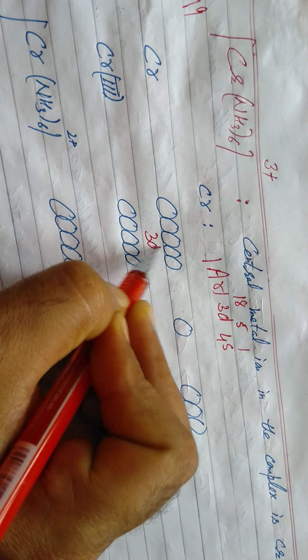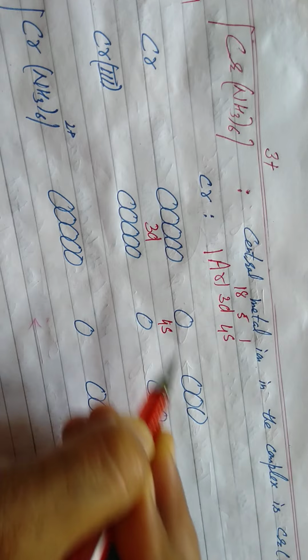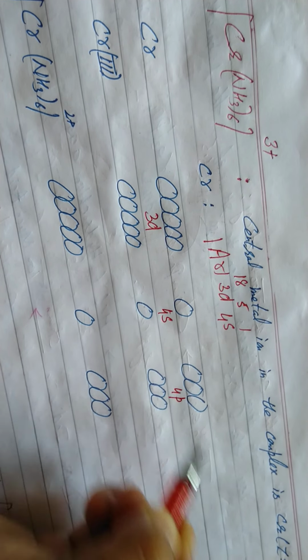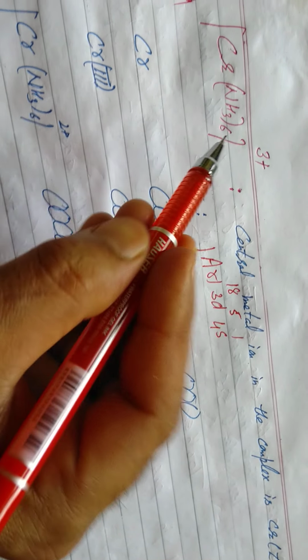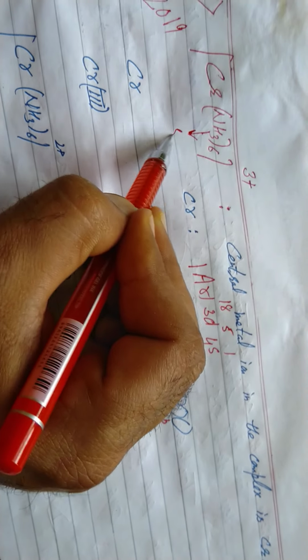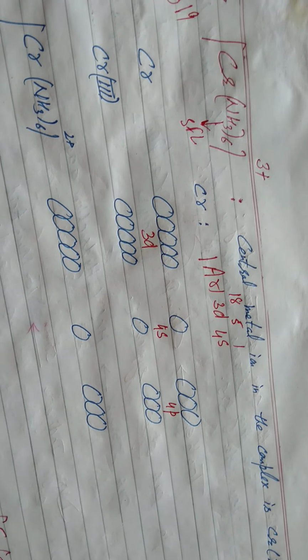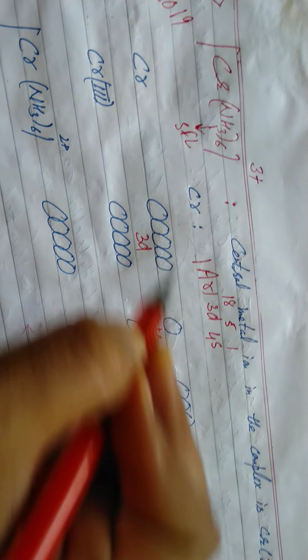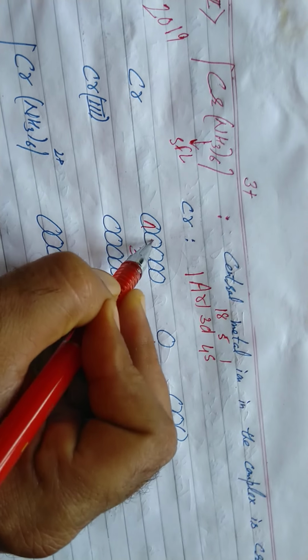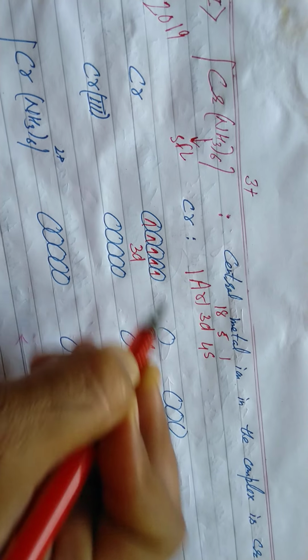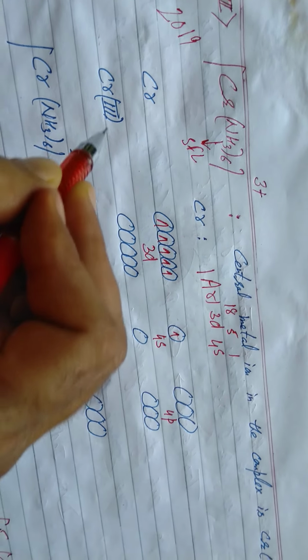3d5, 4s1, 4p. No need to design the 4d subshell, even though the coordination number is 6. It is clear, students. It is a strong field ligand. We got an idea: d2sp3 hybridization, inner orbital complex. But we have to do some formalities. 1, 2, 3, 4, 5. What is the oxidation state of the metal?